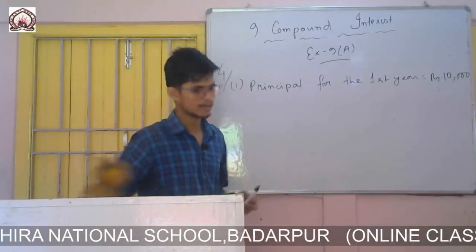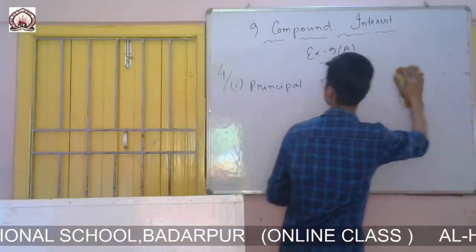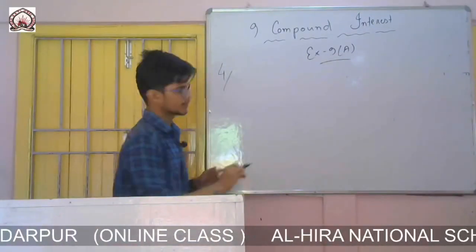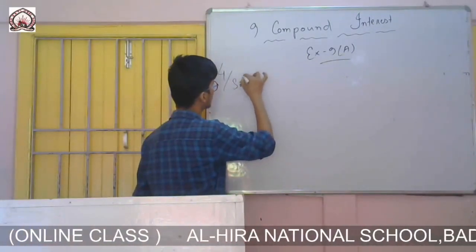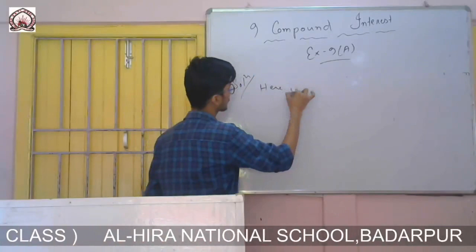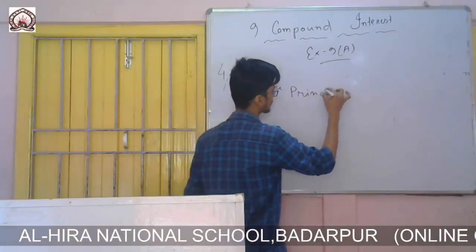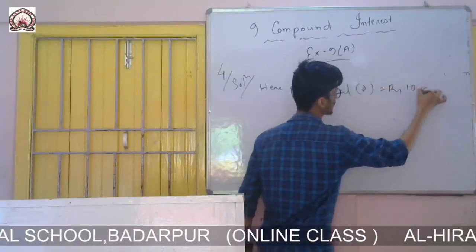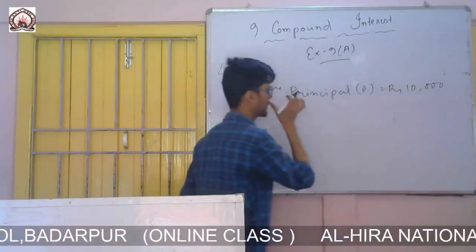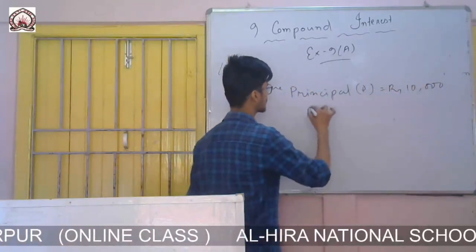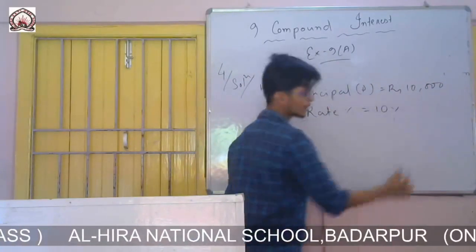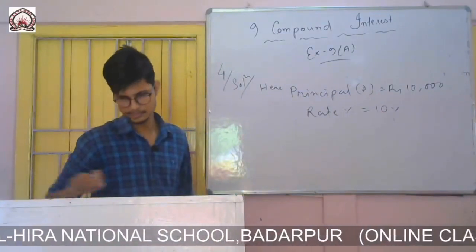Okay, one thing you do, you write first of all here for this question. Solution: principal P equals to rupees 10,000. You write like this, it will be better. Here principal P equals to rupees 10,000 and rate percent is given 10%.